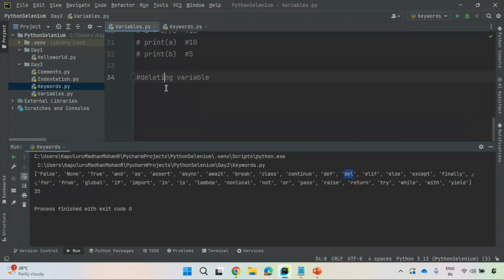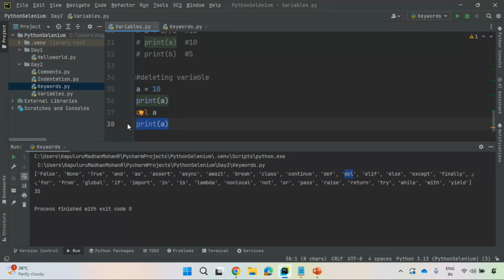All right. Observe here, a equal to 10. I'm printing the value of a. Post that, I'm deleting that variable, del a. After deleting, I'm trying to access that.